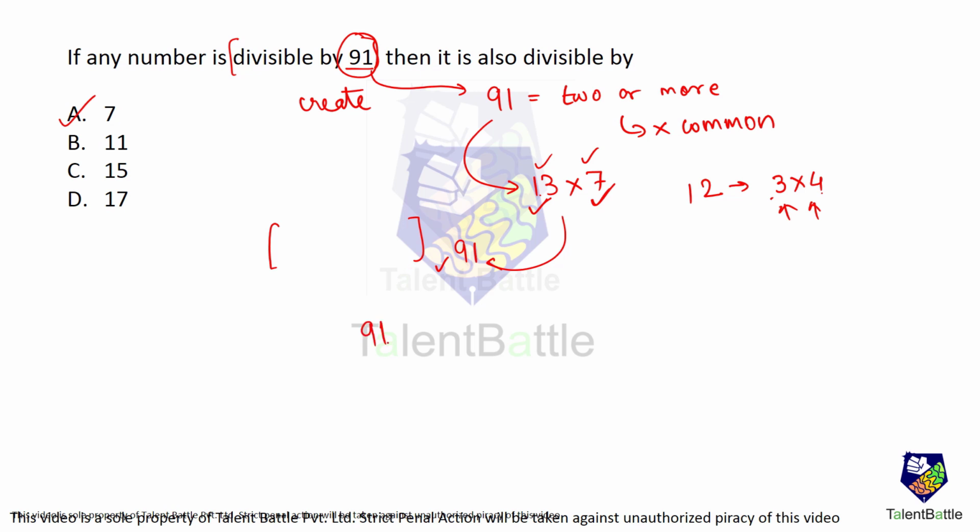Now 91 cannot be divided using any of these factors. Like 91 is not a multiple of 11, so 11 cannot be a factor of 91. 91 is not a multiple of 15, so 15 cannot be a factor of 91. Same way 17 cannot be a factor of 91. Only factor is 7.